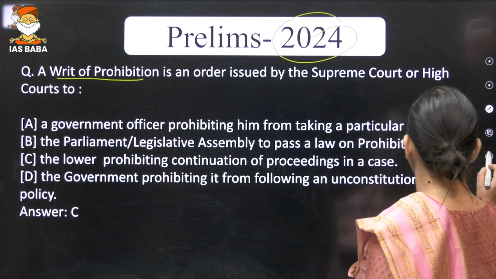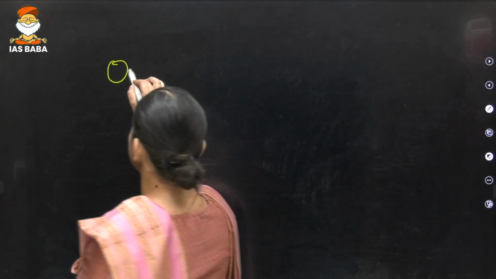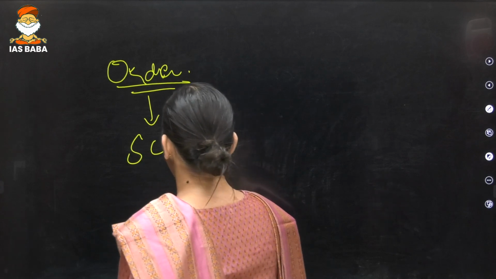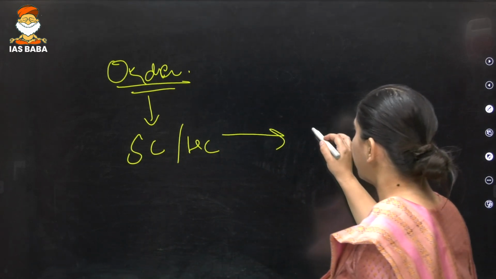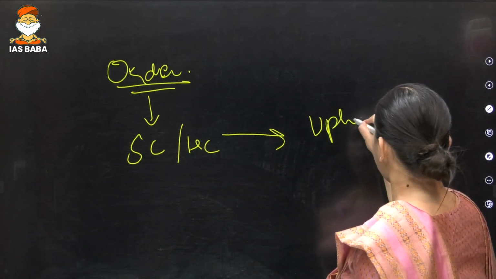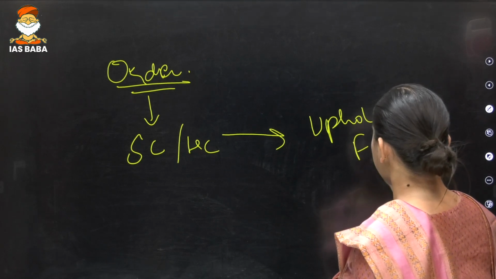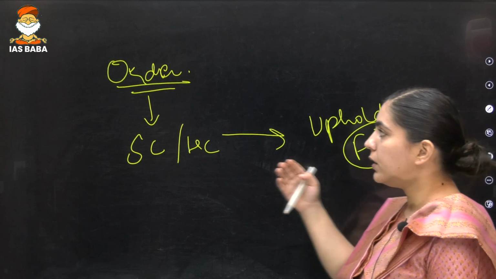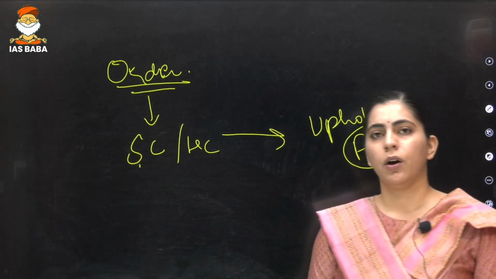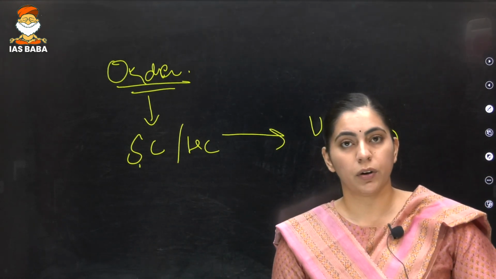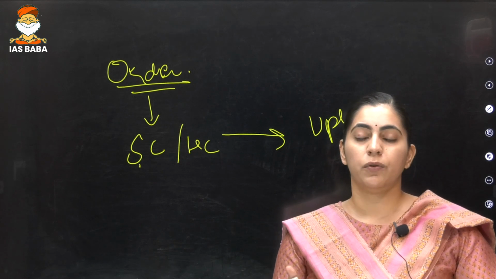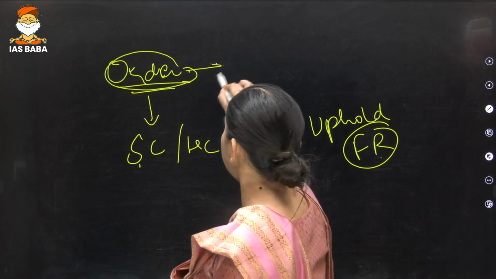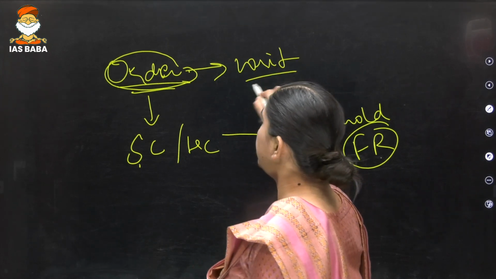Writ is nothing but the order that can be issued by the Supreme Court or High Court in order to uphold your fundamental right. In case of any violation of the fundamental right, you can directly approach the Supreme Court or in some cases the High Court, and you can demand justice from the Indian judiciary. Now this order is called writ in legal language.